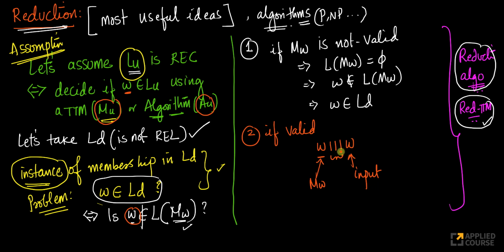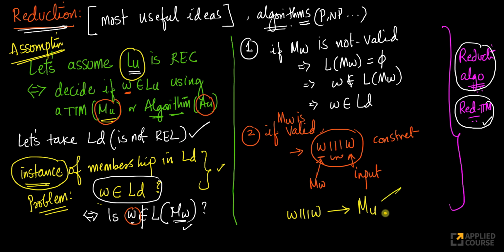Now I'll ask this question. If MW is valid, first I'll simply construct this. Once I construct this, I'll interpret this as a Turing machine, 111, and an input. Now when I have this, remember, here I'm saying that I have a total Turing machine which can decide this. Which means now pass this W111W through my machine MU.